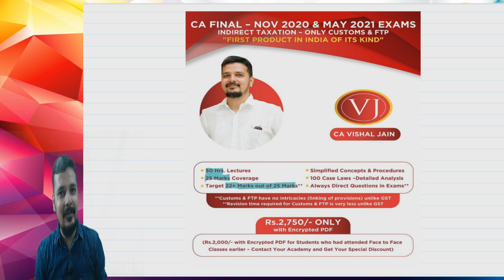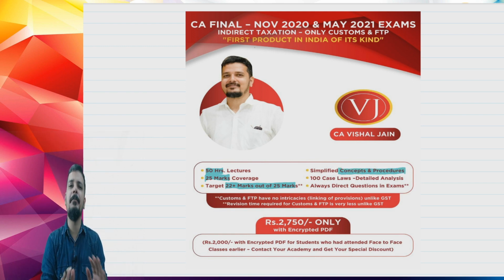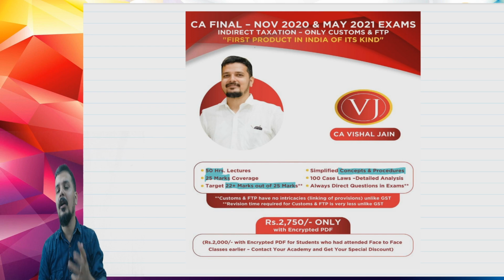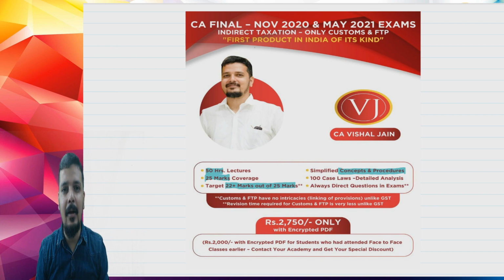As far as customs is concerned, friends, the questions are direct and to the point. Why is that? Because customs is always about simplified concepts and procedures, very simple concepts and very simple procedures. And good news is that a lot of chapters where you have to remember the data and figures are not applicable for your CA final now onwards, right? So those topics are not applicable now. ICAI has removed those topics sometime back, the topics on offenses and penalties, settlement commission, appeals and revisions. They are there in the law, but not for your exams.